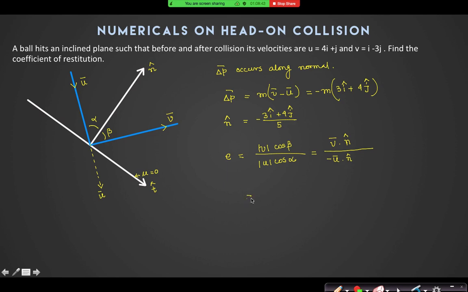Now it is very simple. I know what is v vector. The angle is 180 minus alpha, this angle. Yes, sir. So that is why minus cos alpha. I have put a minus sign before that. I know what is v vector, I know what is u vector, and I know what is the n cap vector also. Can I derive this from value?